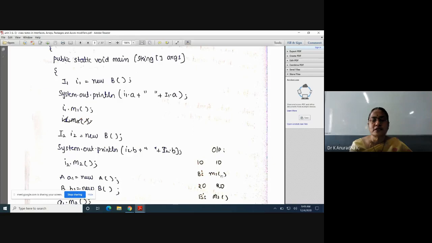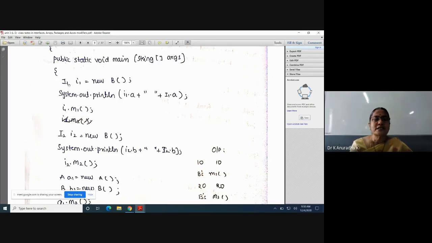So in upcasting, please remember the condition: except. Again, I am repeating upcasting with respect to interface and class. The implementing class object is assigned to the interface reference variable. It is nothing but upcasting. With this reference variable, we can access all the members of the interface except overridden methods, because all the methods of the interface are overridden methods only.